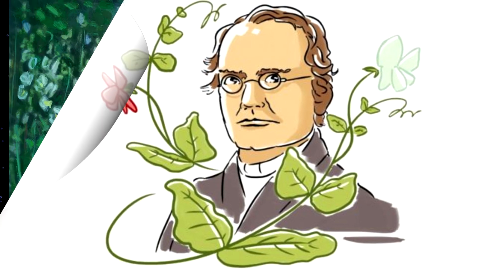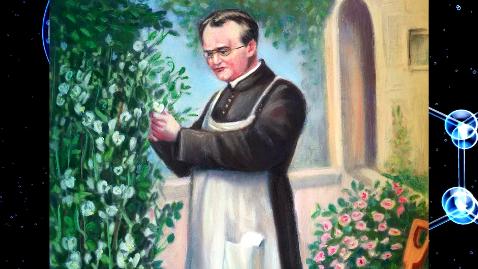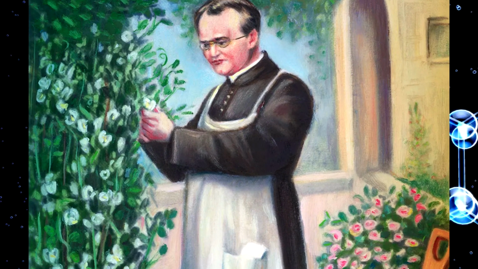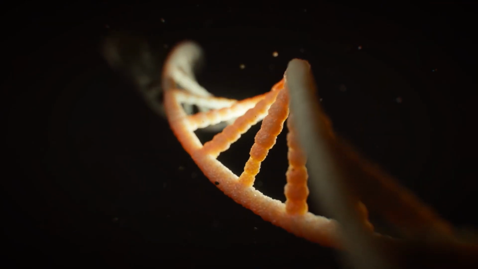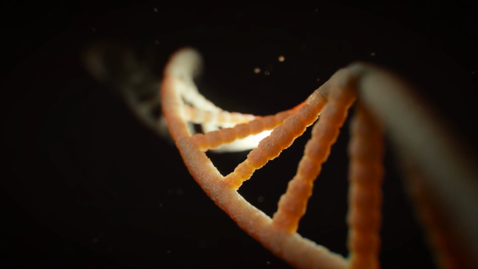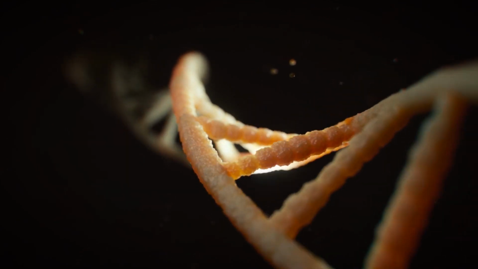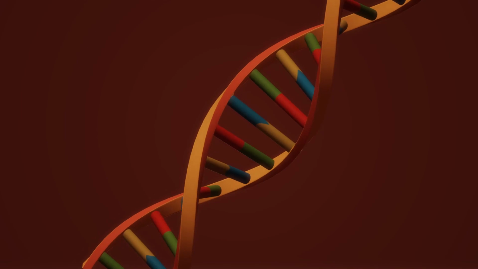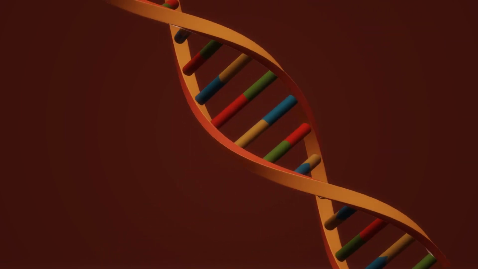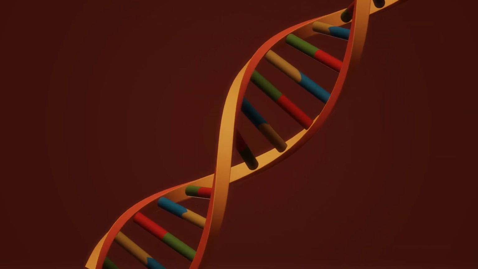He understood that traits were inherited through discrete units of inheritance, which we now know as genes, and later discovered that they are encoded in our DNA. These genes often come with their variations or alleles. In his experiments, Mendel worked with 7 different genes, each having 2 alleles. For instance, the flower color gene had the purple and white alleles.